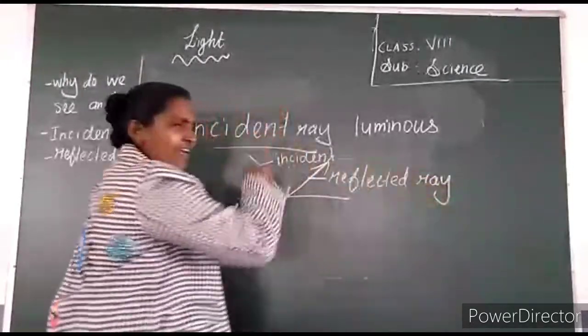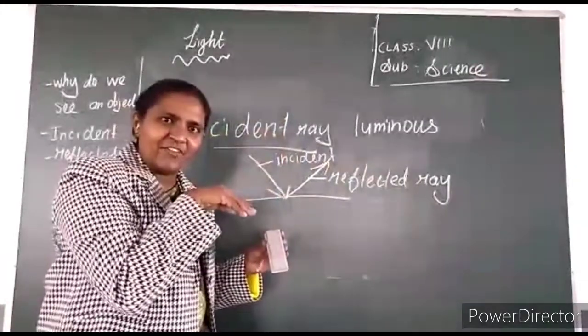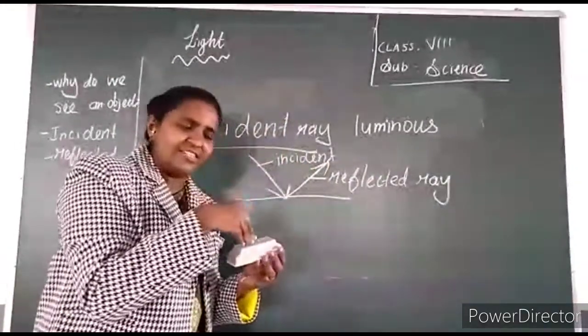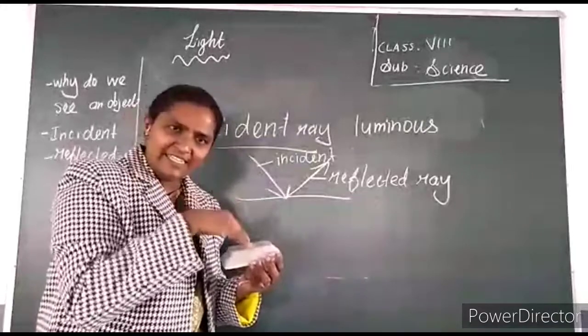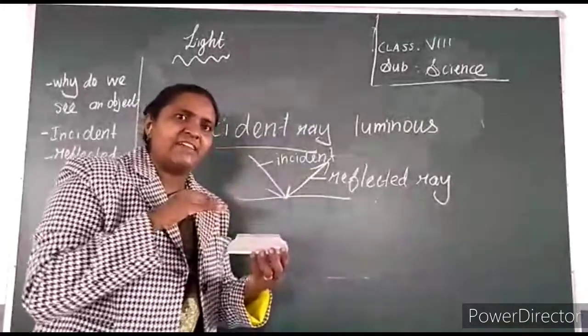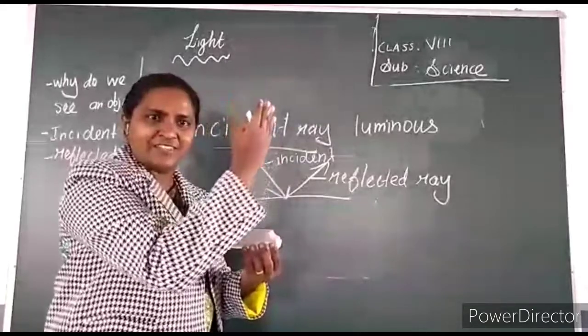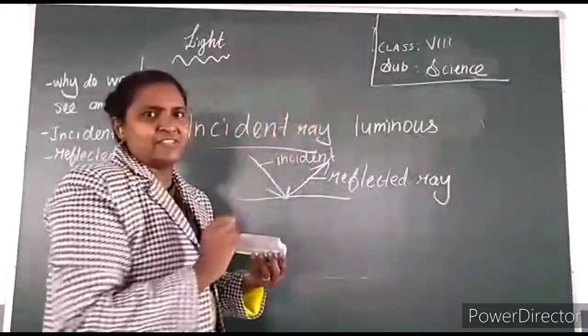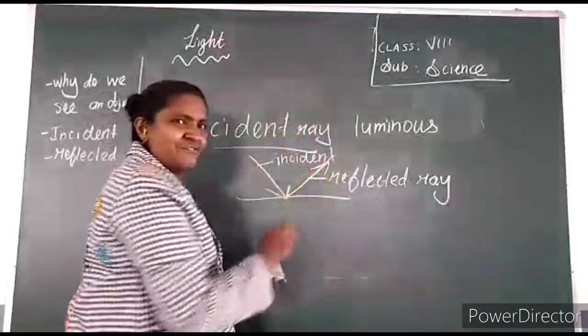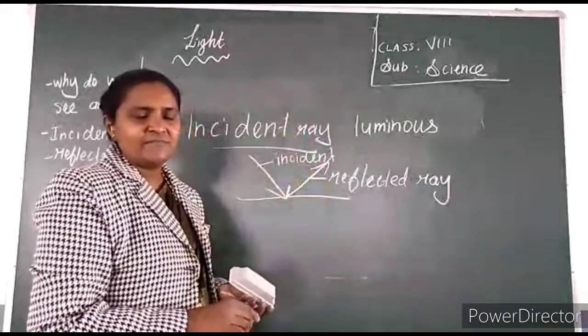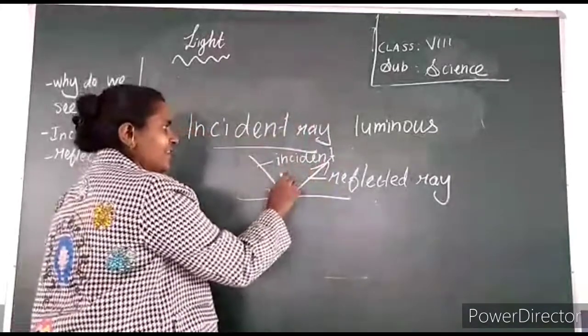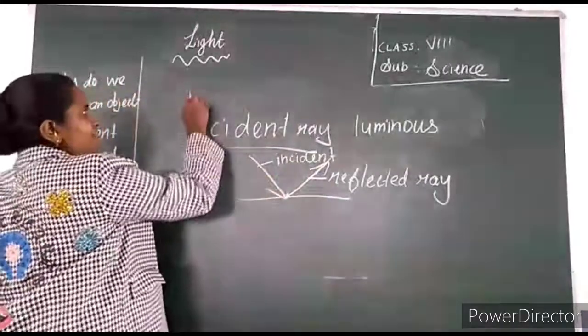Okay, what is incident ray? When the rays of light fall on the surface, that ray is called incident. As soon as it falls on the surface, it bounces back or is reflected back from the surface. This ray is called reflected ray. Clear? And in between, you got to draw. So reflected ray over.